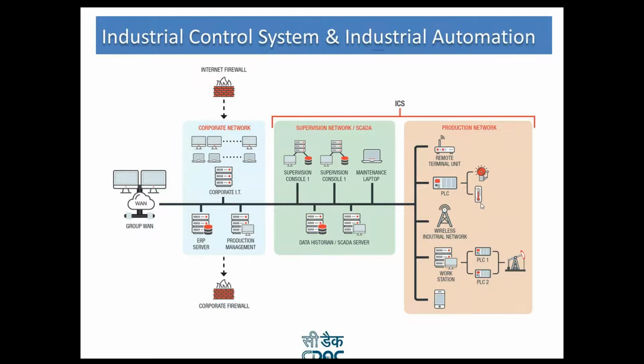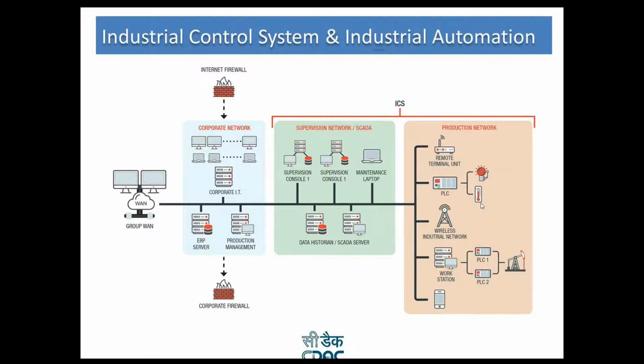This is the example of an oil production industry. In the production network there is an oil production well from where the oil is being extracted, and it has PLC1 and PLC2. Two PLCs are used to give the control action for the well and for the pendulum of the well to extract the oil.